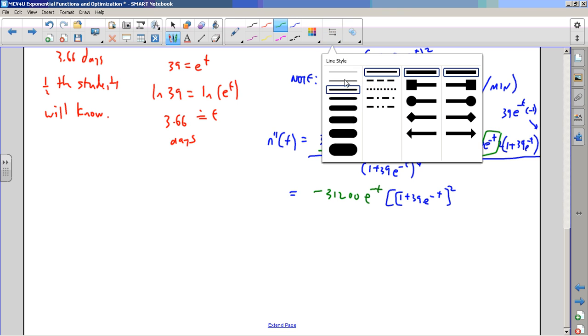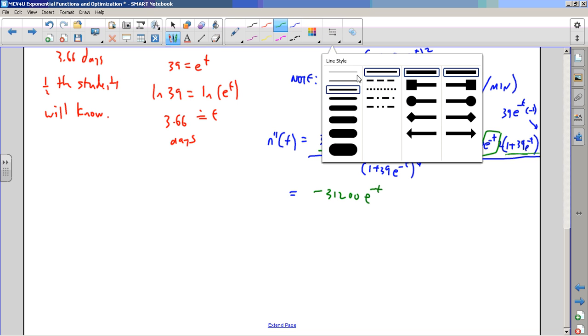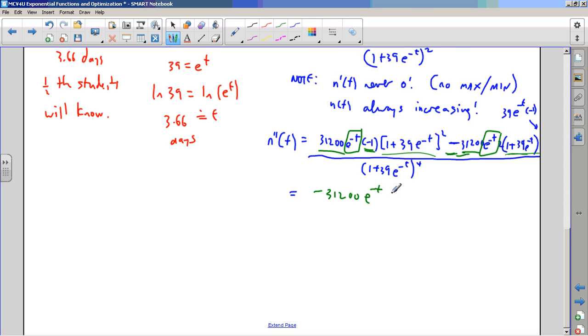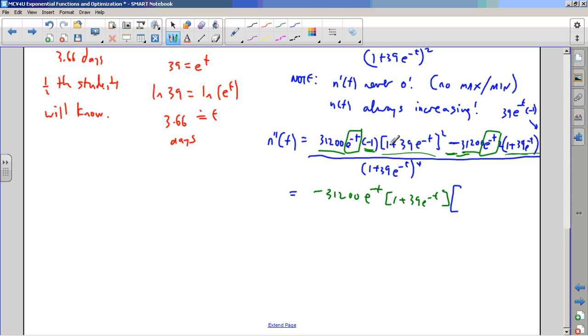And then all of this stuff, I should have taken out one of these brackets, right? Because there's one there, and there's 2 there, rather, and 1 there. So I'm going to take out one of those brackets. I just noticed that. So I'm going to go back to my green so I can take out more common factor. There's 1 there, and then what's left is one of those.